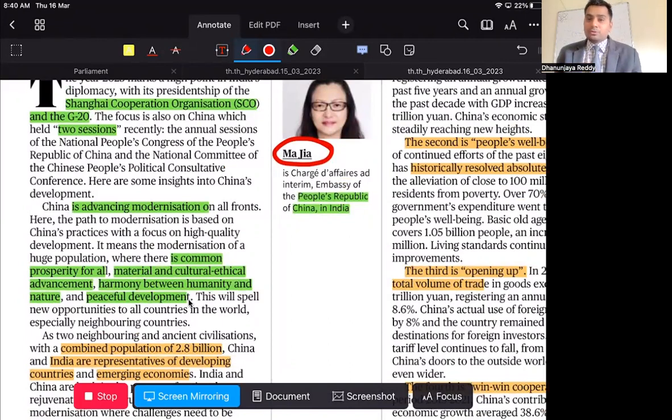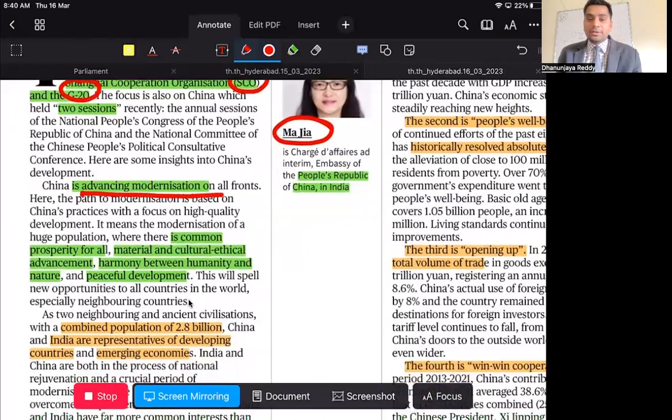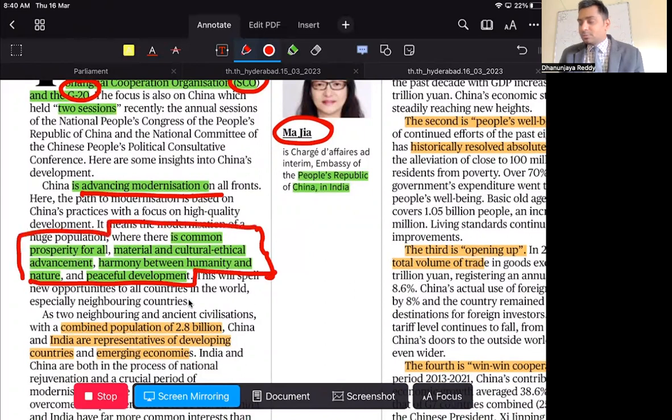So recently, India is in the limelight because of heading two organizations, with the presidencies of SCO and G20 particularly. At the same time, China is also advancing and modernizing on all fronts. So it is in the best interest that there is common prosperity for all, material and cultural advancement between us, and harmony between humanity and nature and peaceful development should be present. For all these things, both countries have to come together.